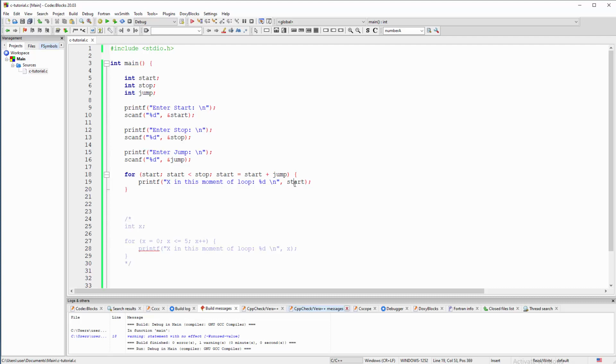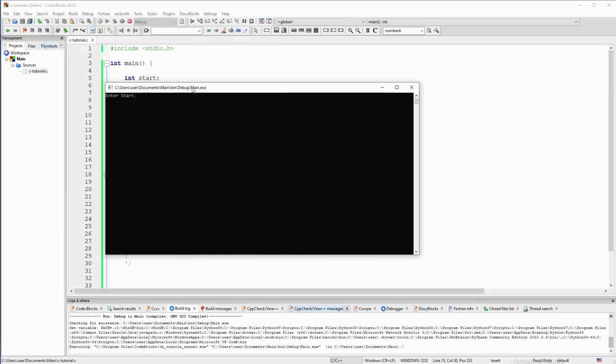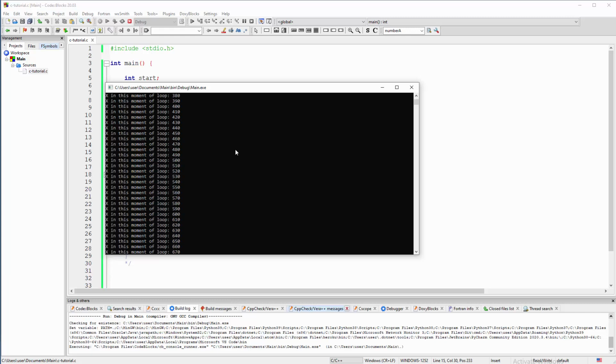So maybe I'm not using the real appropriate terminology, but maybe it's easier for some people. Let me run this, hopefully without error. The starting point will be 100, the stopping point will be, I don't know, 10,000, 1,000, and jump will be 10. There you go. In a split second you have all these solutions, plus 10, plus 10, plus 10, and see how quick that is, very, very quick.